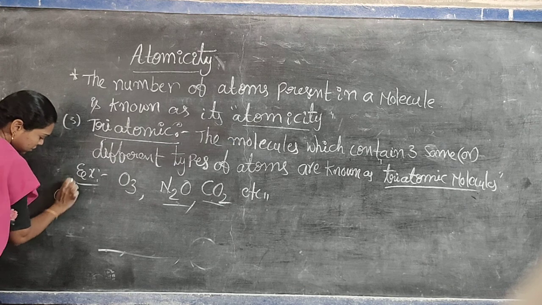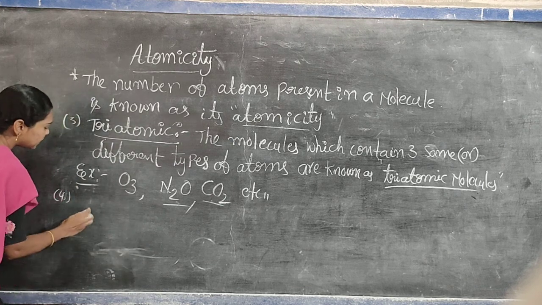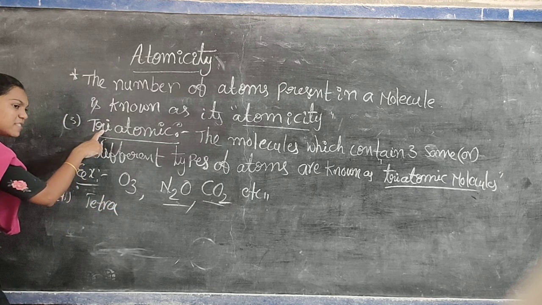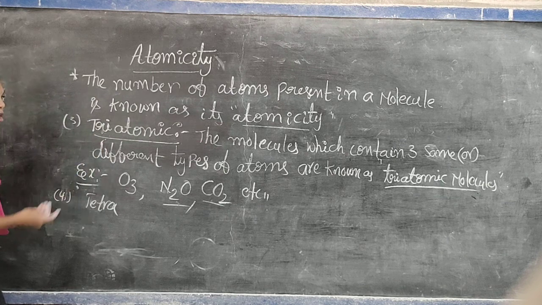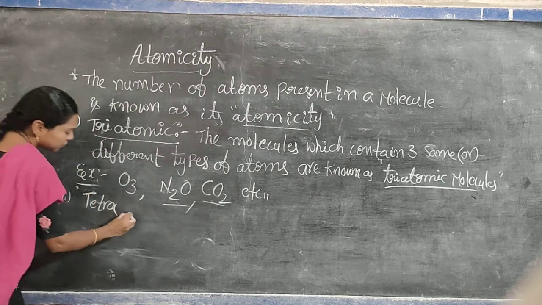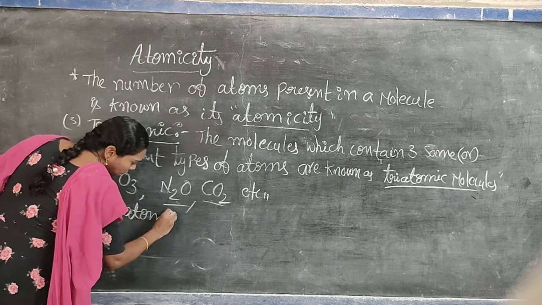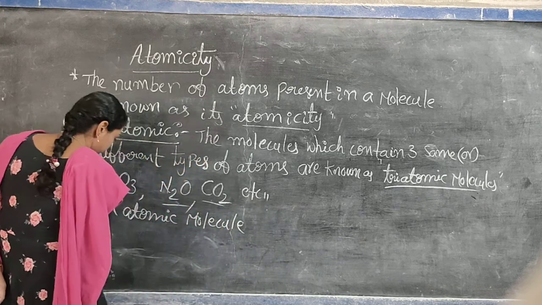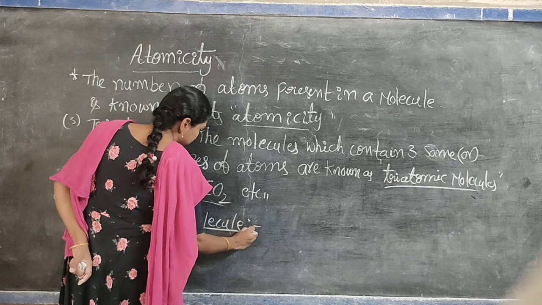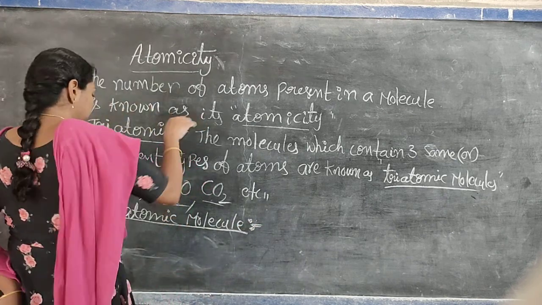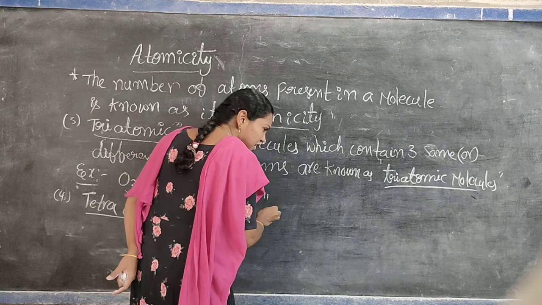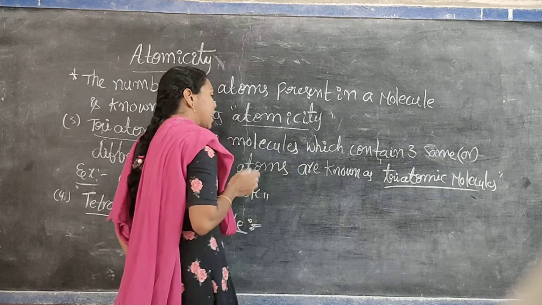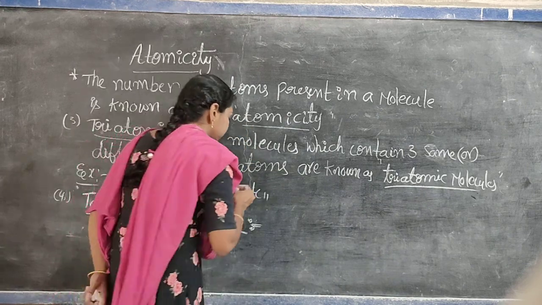Next, number 4. Tetraatomic molecules. Tetra means 4. You remember, tri means 3, di means 2, mono means 1. Tetra means how many? 4. Tetraatomic molecules. Same definition. The molecules which contain 4 same or different types of atoms are known as tetraatomic molecules.